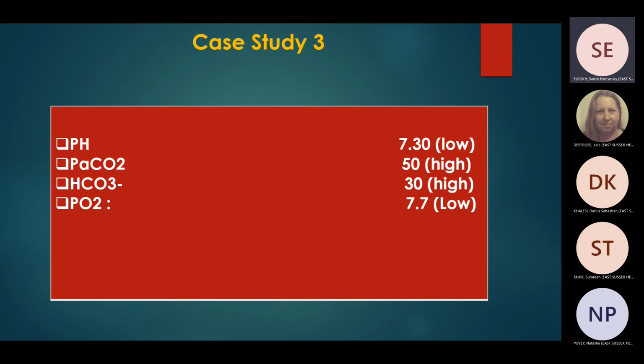That's right. So there is respiratory acidosis because PCO2 is high. Bicarb is trying to compensate. Bicarb is 30, but it failed to compensate because the patient is still acidotic. So this is respiratory acidosis with partial metabolic compensation.